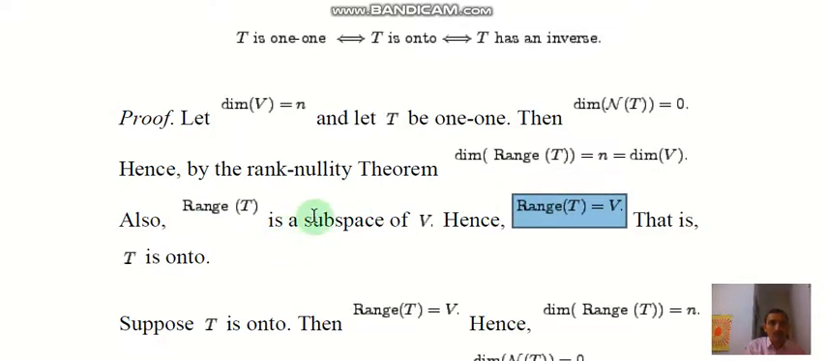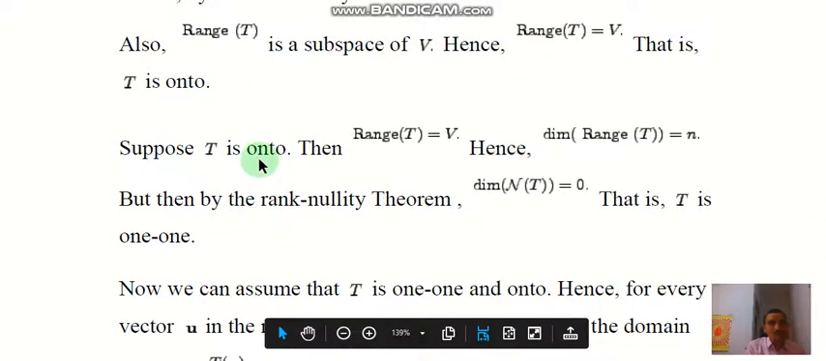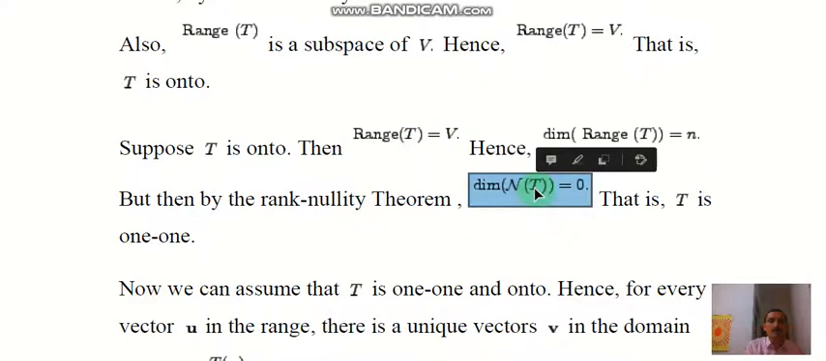So if we assume that T is one-one, then we obtain that the range of T equals V, and therefore T is onto. Next, suppose that T is onto, then the range of T equals V, and hence the dimension of the range of T equals n, and therefore by the rank nullity theorem again, the dimension of the null space equals 0, that is, T is one-one. So the null space, the kernel, is the zero space, therefore T is one-one.